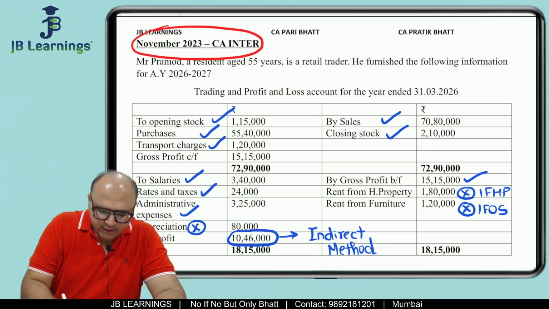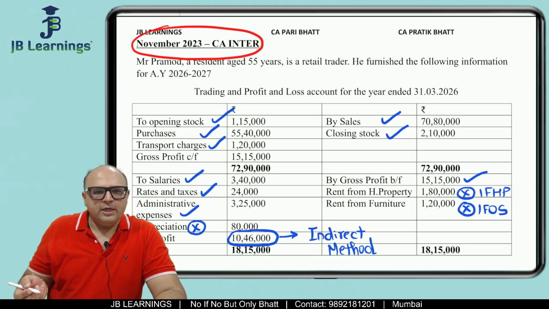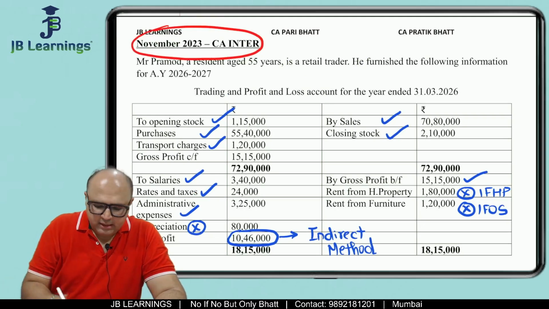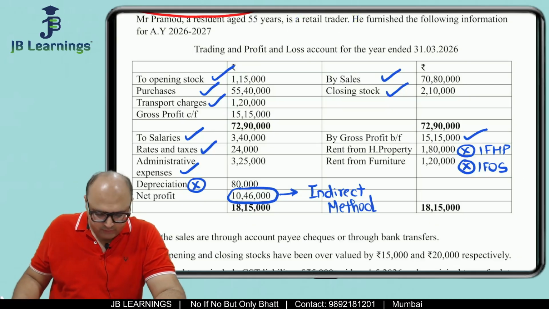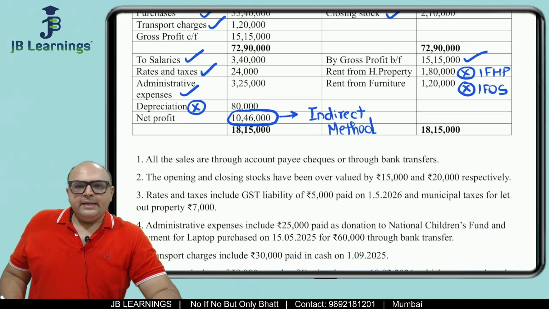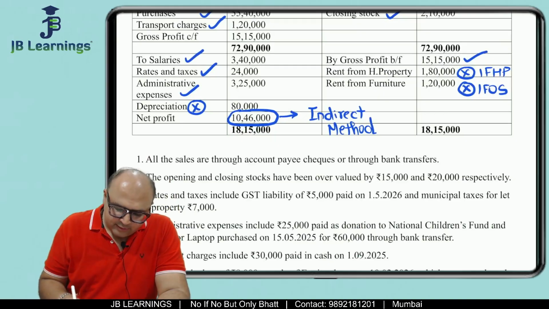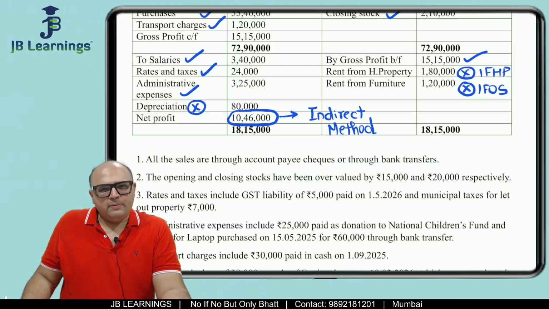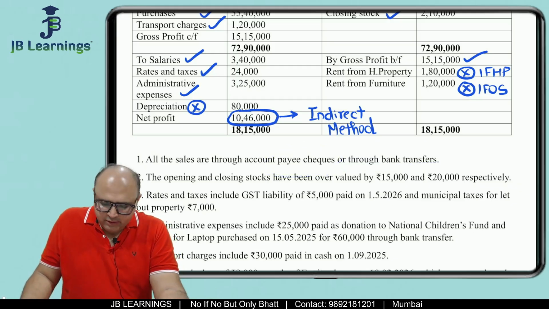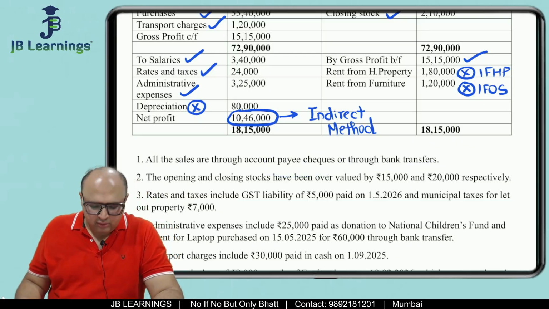So this person is a retail trader. They have not given that he is doing business of renting, right? So retail trader, so rent from furniture would be income from other sources. Then let us read additional information. All the sales are through account payee cheque or through bank transfers. All right, this might help us in solving some calculation.